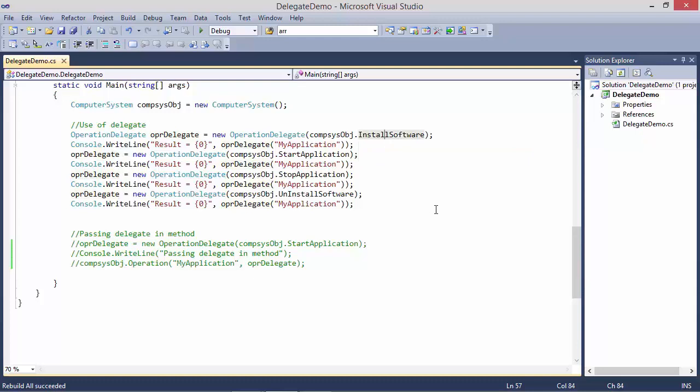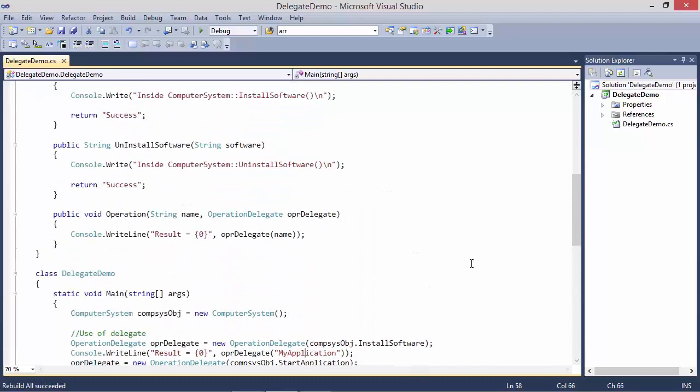The method we are encapsulating is install software, and then we are using delegate instance OPR delegate to invoke the method, and we are passing the parameter value my application.